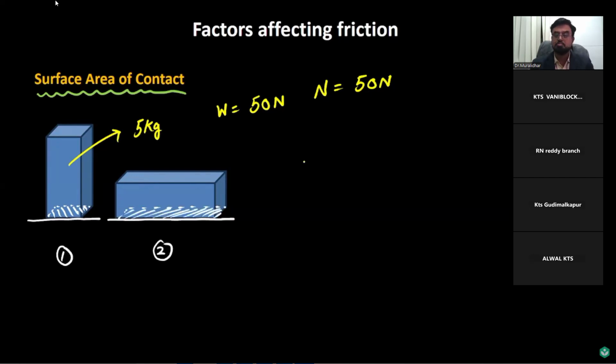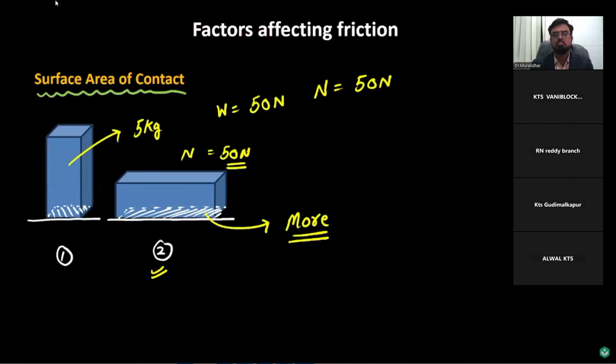Now, in both these situations, the normal reaction would be 50 Newton, since the weight of both the boxes is the same, because these are the same boxes. But the difference is that the surface area of contact in situation number 2 is more as compared to the surface area of contact in situation number 1.